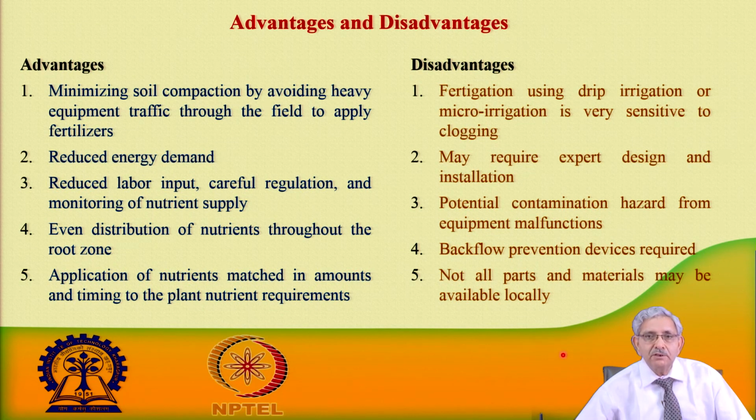So the outlet size is small, and when we are using fertilizer, there is a chance of precipitation of certain chemicals in the water. One has to take care about those chemicals which have a precipitation problem. It may require expert design.